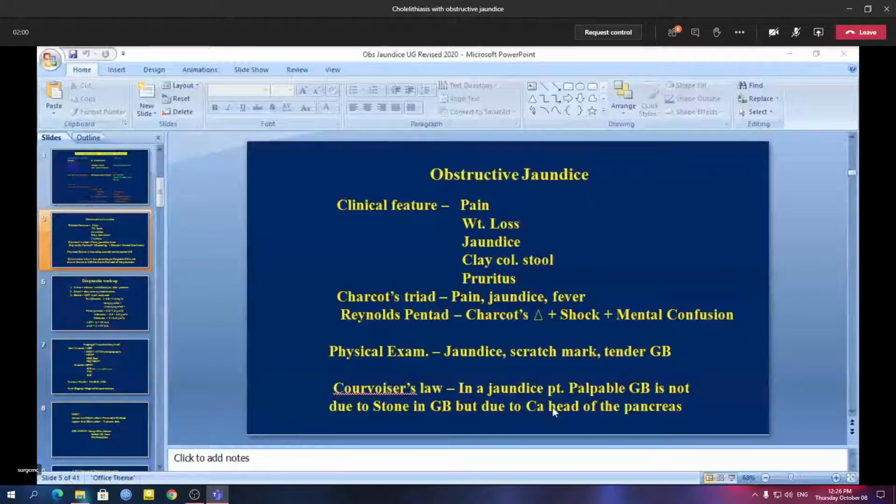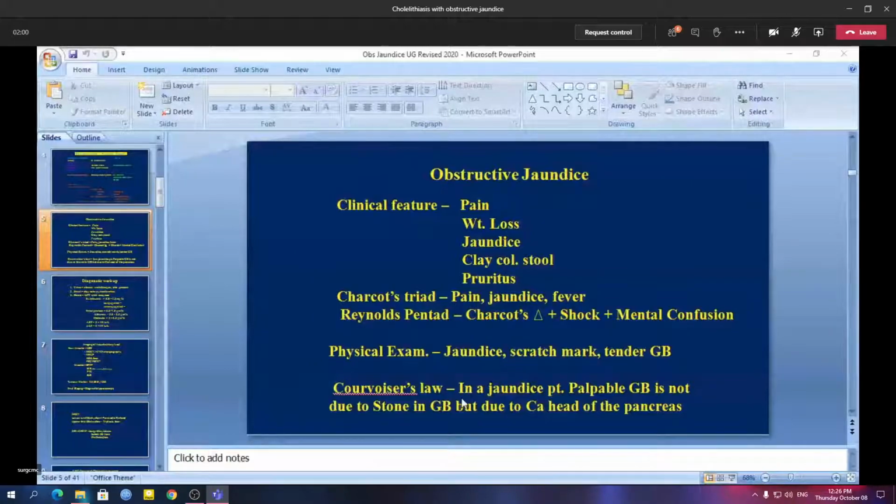Why is this not due to stone or cholelithiasis? Why not due to stone in the common bile duct? Because 99% of stones in the common bile duct are secondary stones. That means the stone has originated in the gallbladder and migrated to the common bile duct.